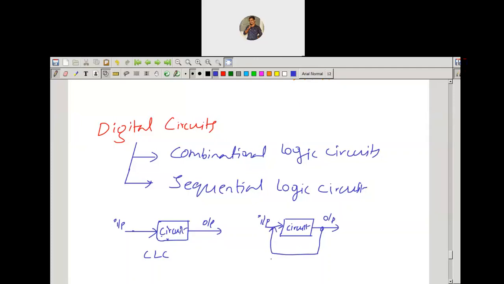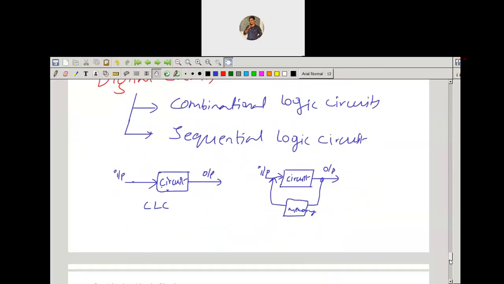It is called feedback in your control system language, but here we call it a memory. It means it is going to store the previous data, the previous output. This circuit is called a sequential logic circuit.